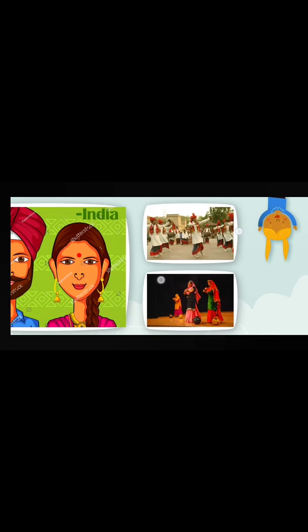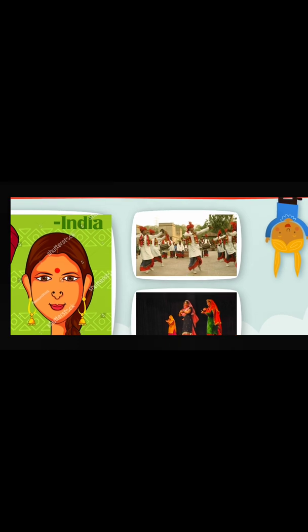Next, that is Punjab. In Punjab, the people use Punjabi ghagra, that is for female members, turban, that is for male members, and tehmat or tamba, that is one type of lungi used by the Punjabi male members. Take a look, one type of lungi which is called tehmat or tamba.